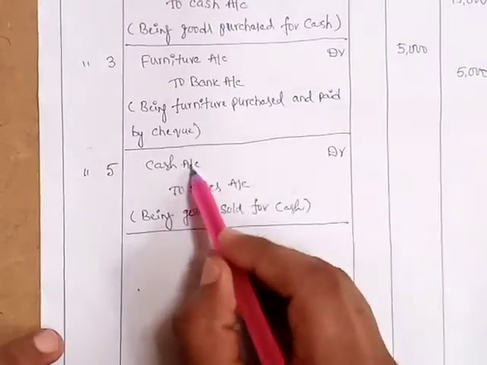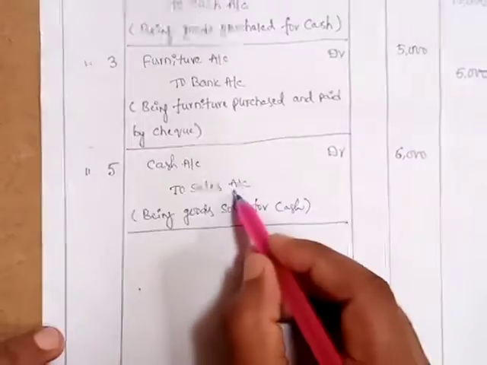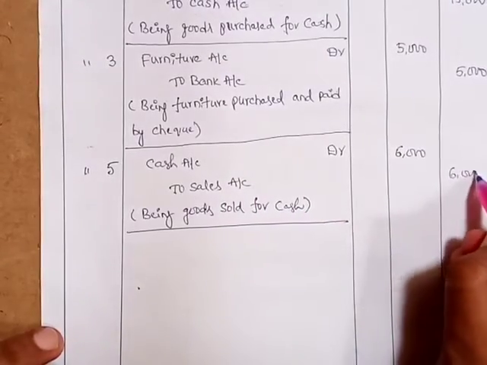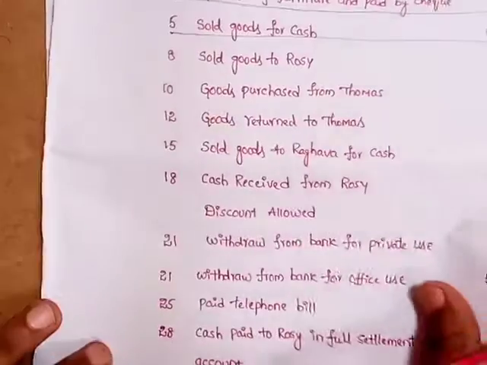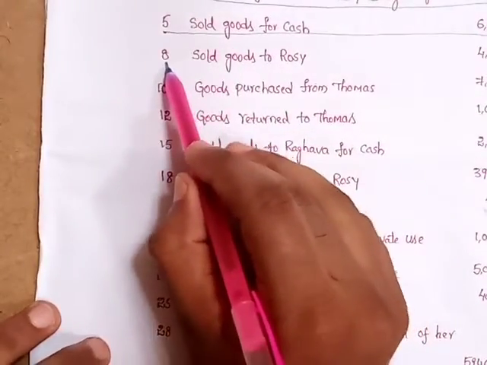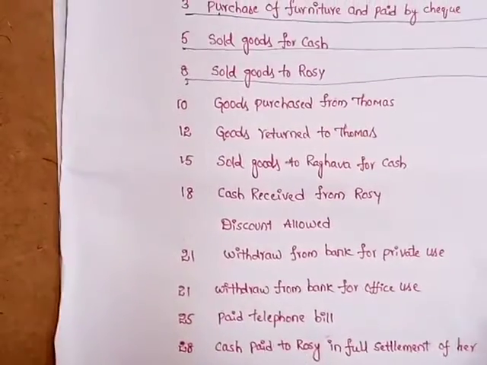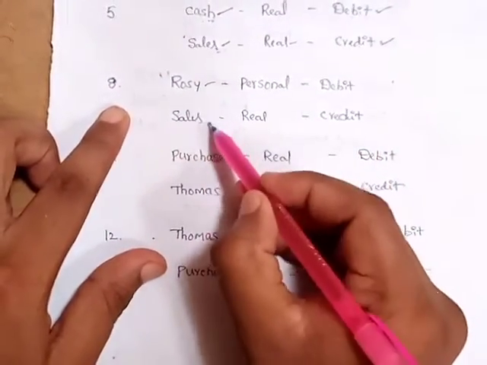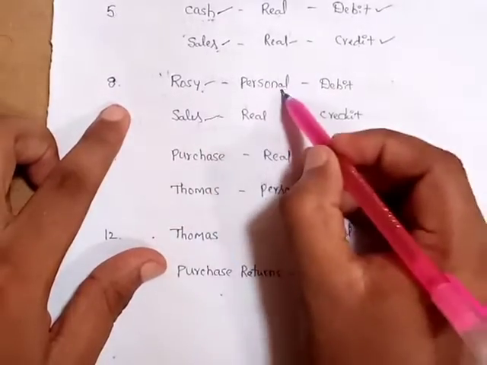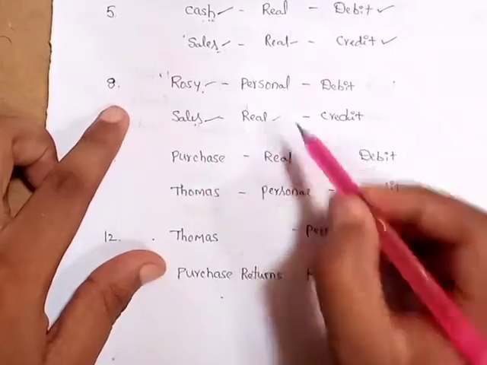So against the debit line in debit column 6,000, against the credit line in credit column 6,000. Next transaction, sold goods to Rosie 4,000. So in this transaction two aspects are there. One is Rosie, second one is sales. Rosie is a person, that's why personal account. We are selling goods, so goods are assets, that's why real account.